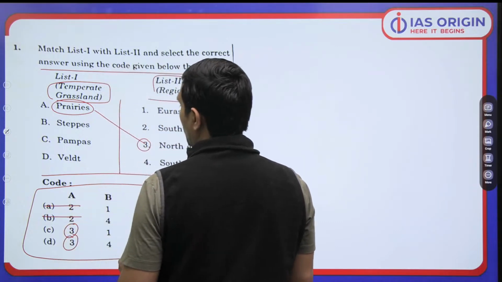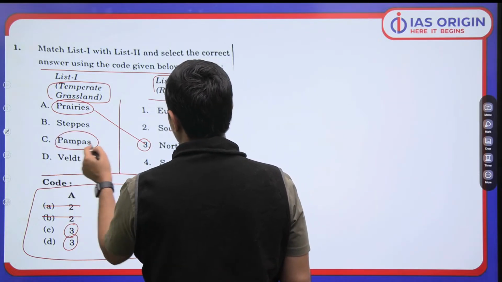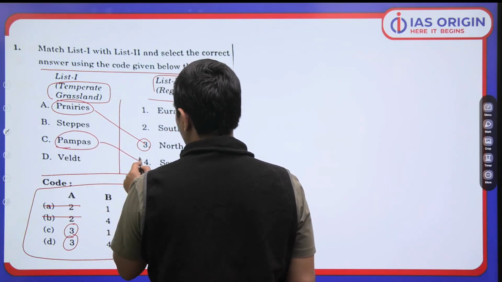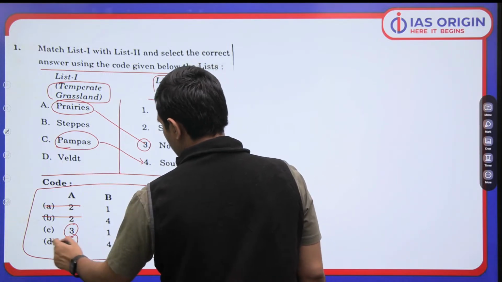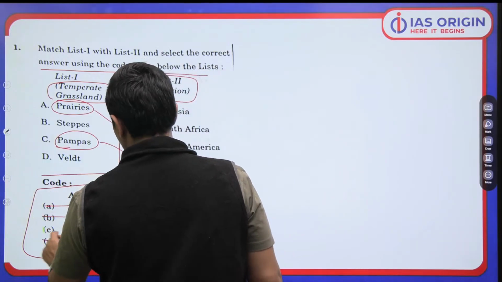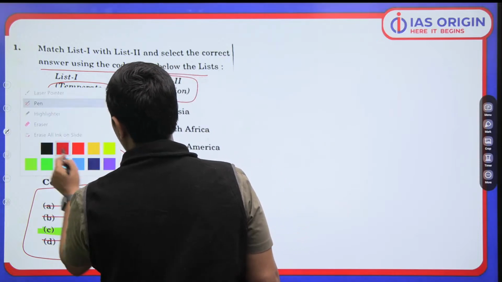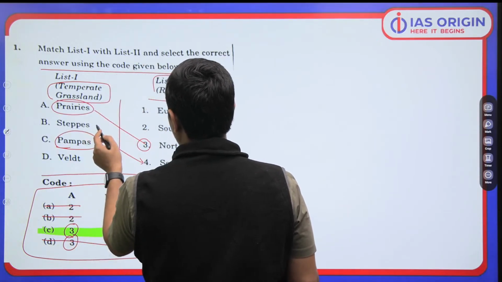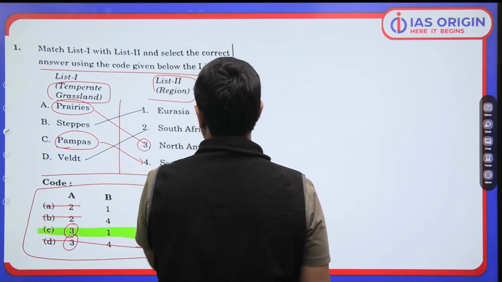Then, if you talk about pampas, they are going to be there in the southern part of America, South America. C का क्या होगा? 4 होगा. So, this is again cut. D is eliminated. So, we are left with C as the right answer. C is definitely going to be the right answer. So, we can definitely match the others as well. The steppe is basically Central Asia, Eurasia, and veld is in South Africa.